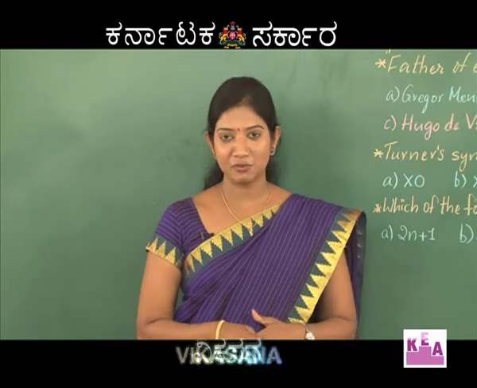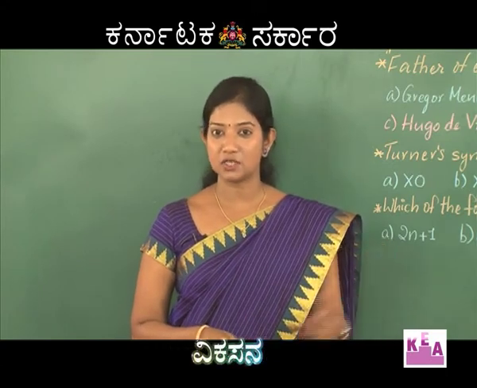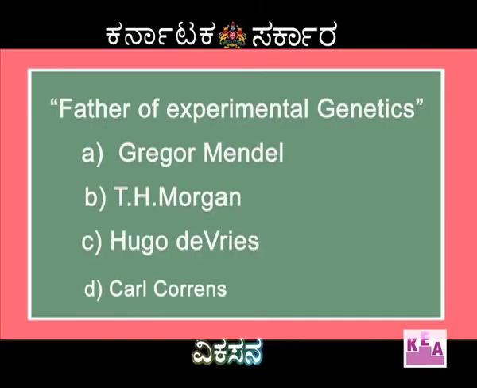With this basic information, let's get started with the first question. Father of experimental genetics. The options are Gregor Mendel, T.H. Morgan, Hugo de Vries and Karl Lorenz.